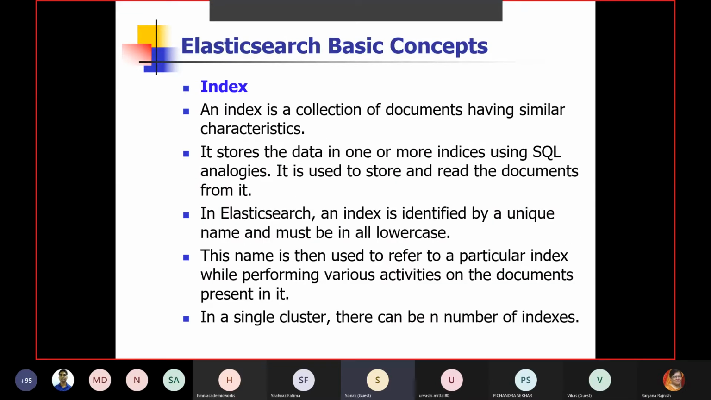For example, suppose you are getting some data and you want to visualize it. What you need to do is create an index for it. So what is an index? An index is a collection of documents having similar characteristics.